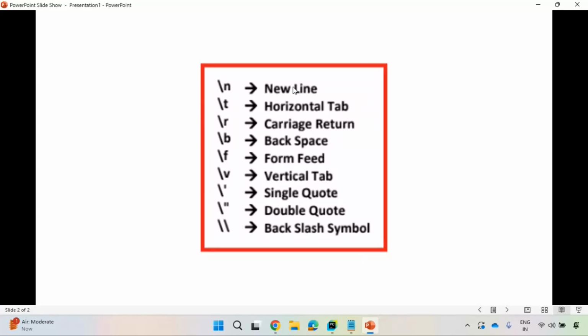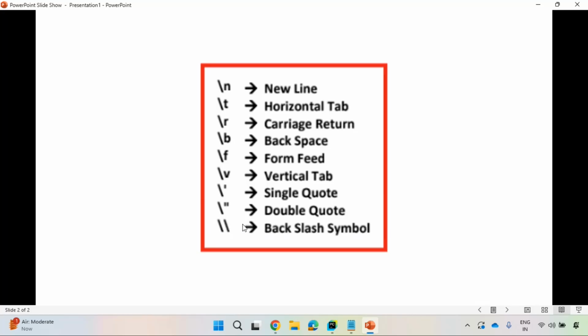\n is new line. \t means horizontal tab. \b is backspace. \f is form feed. \v is vertical tab. \' is single quote. \" is double quote. Double backward slash is the backslash symbol.